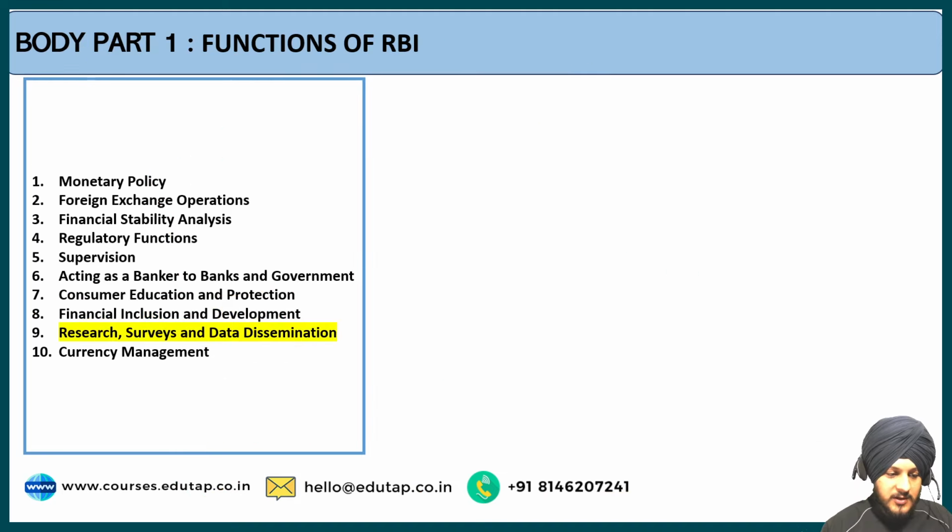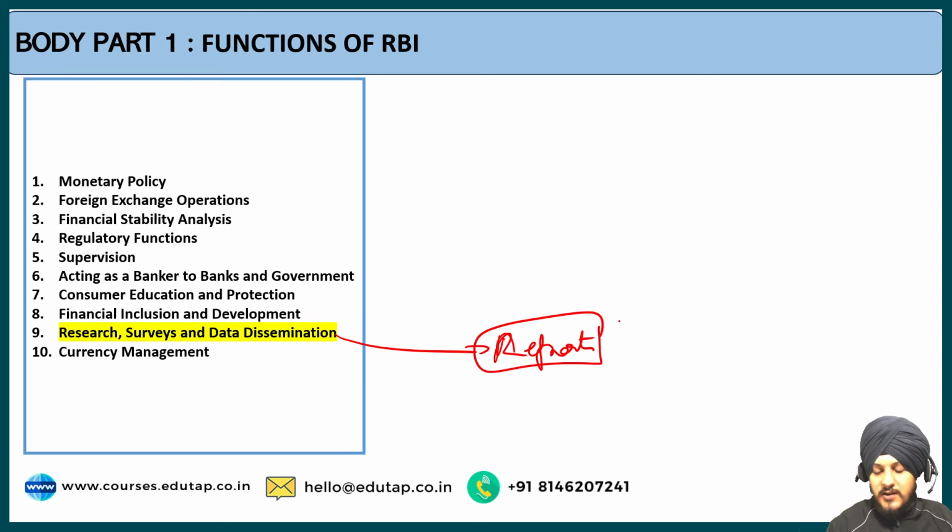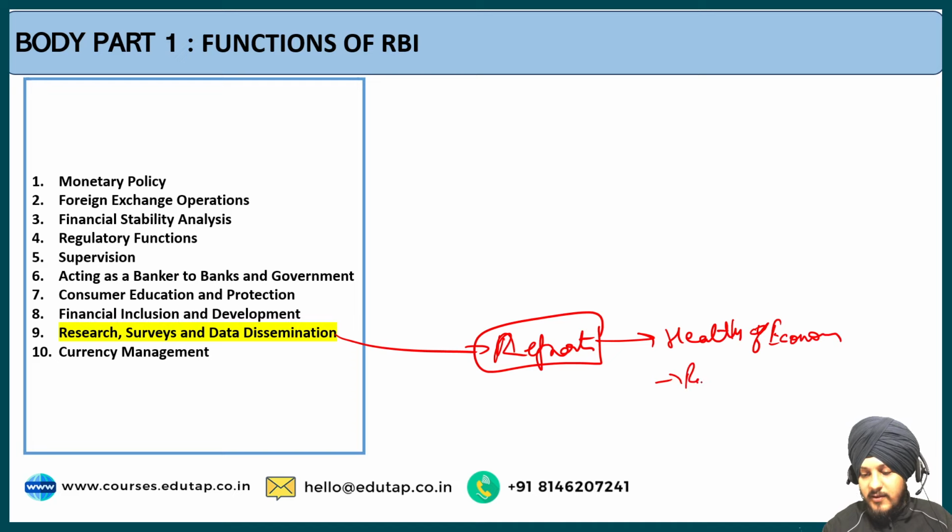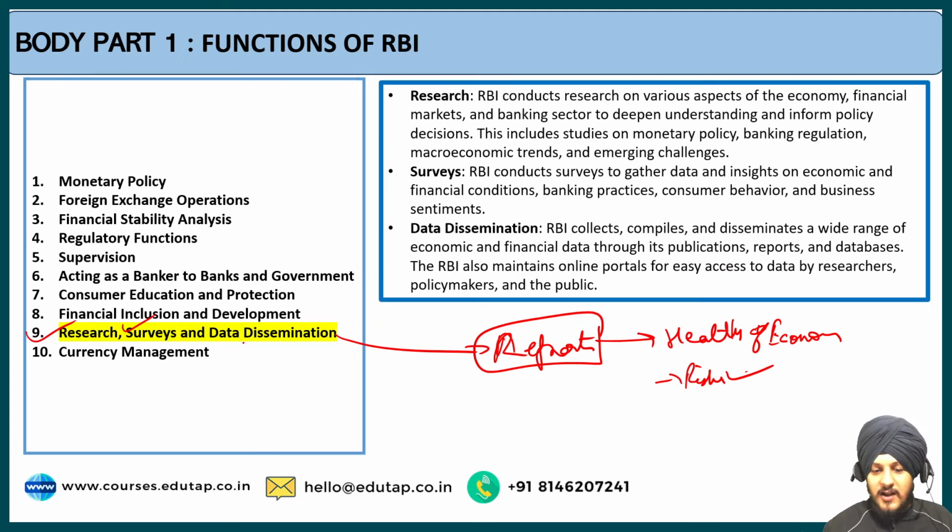The ninth point is regarding research, survey, and data dissemination. As you would know, RBI publishes different reports, and in these reports it talks about the health of the economy. It talks about the different risks that the economy is facing and all those issues, and these issues are highlighted with the help of the research, survey, and data dissemination that the RBI performs.